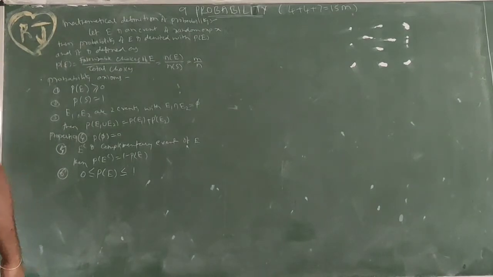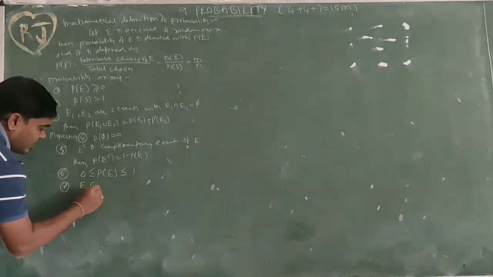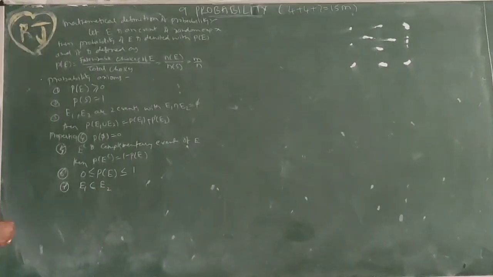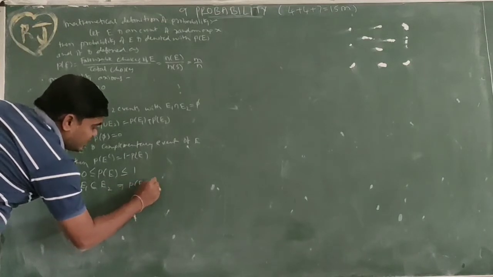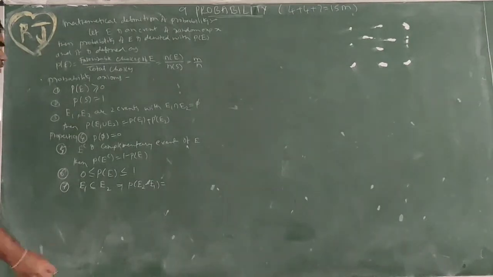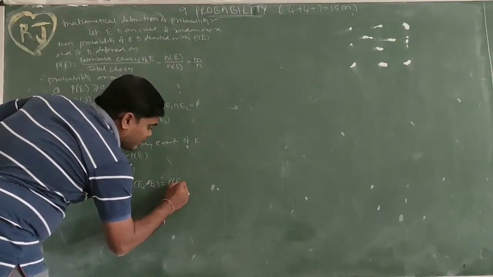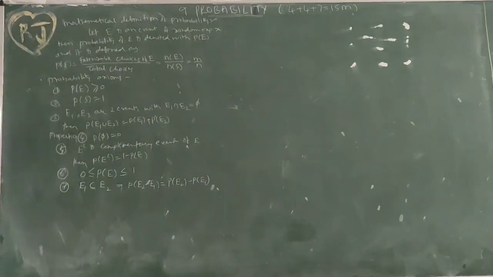Next one. So if E1 is a subset of or equal to E2, then P(E2 minus E1) equals P(E2) minus P(E1). So this is also one of the properties.